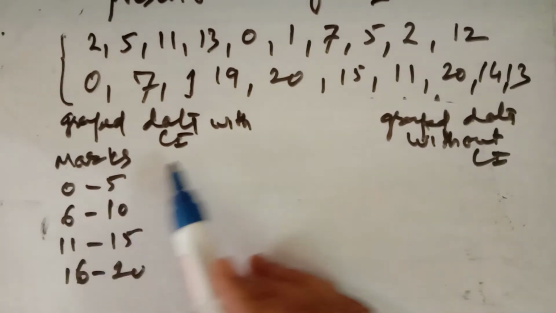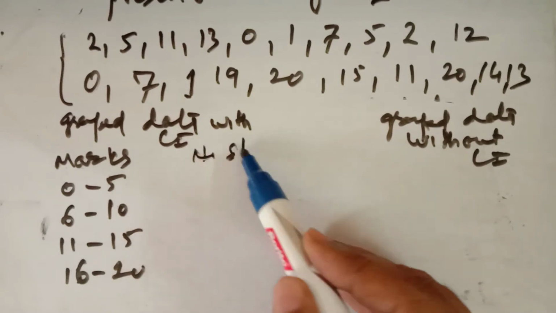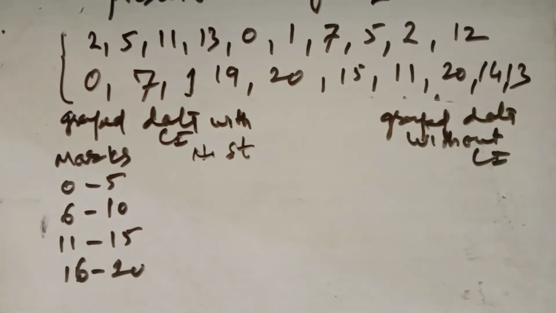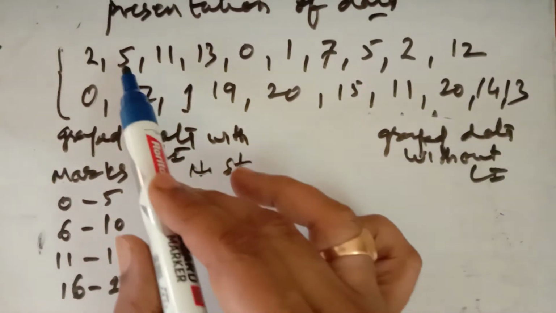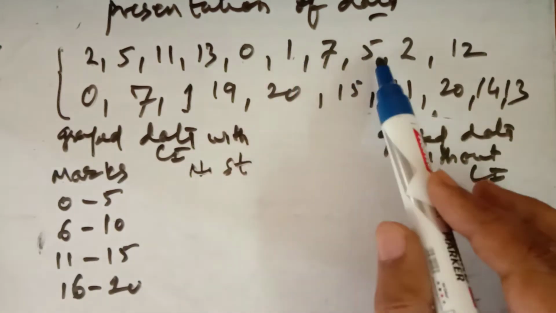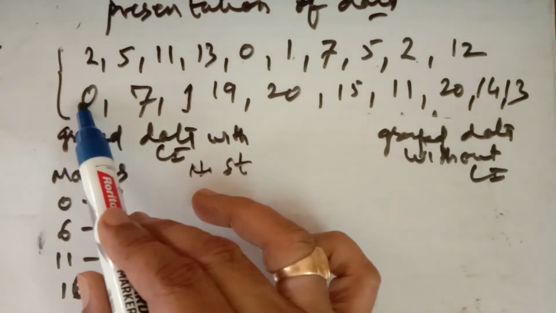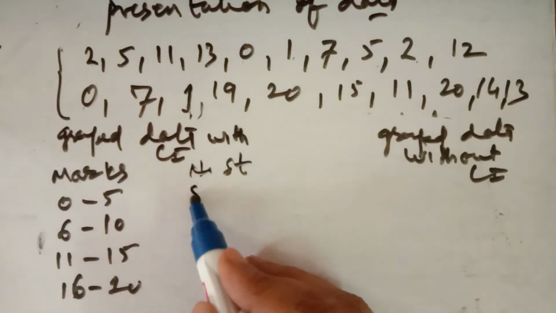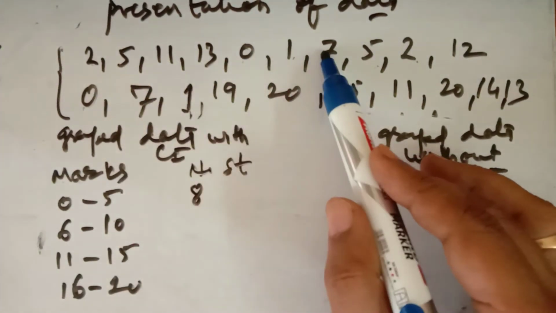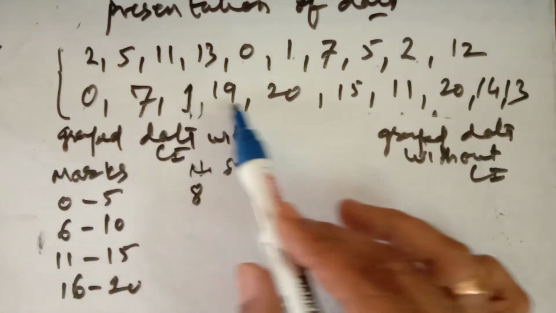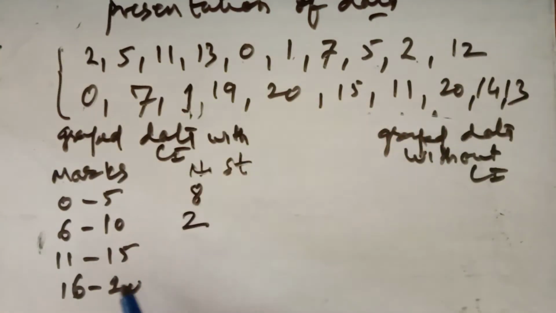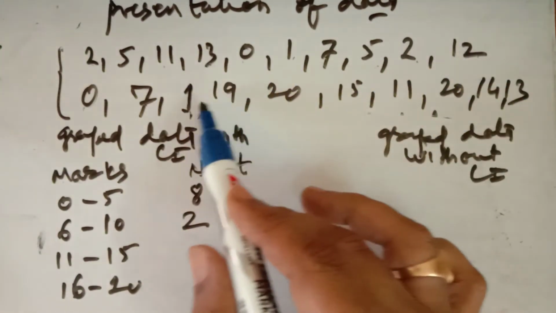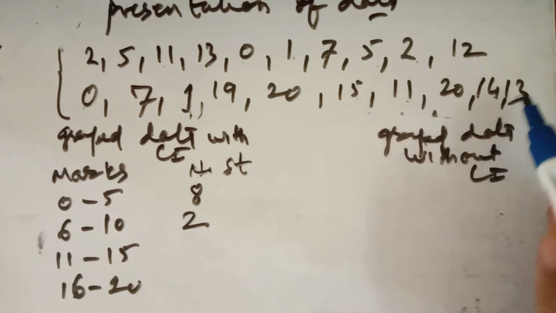The number of students obtaining marks in 0 to 5, 6 to 10, 11 to 15, 16 to 20: we can count easily. 0 to 5, how many do we have? 8 students. 6 to 10, only 2 students. 11 to 15, 7 students.